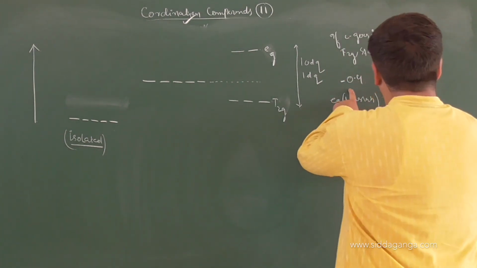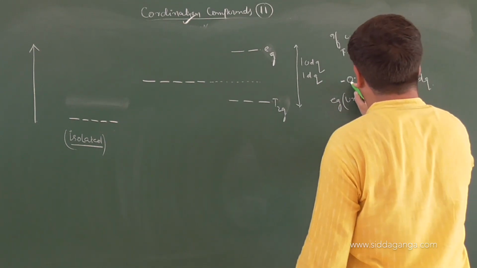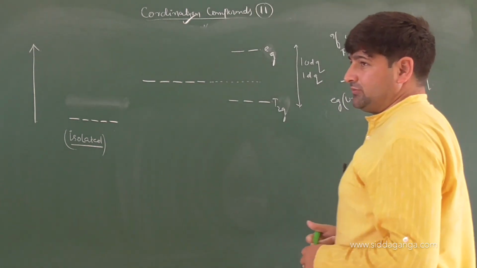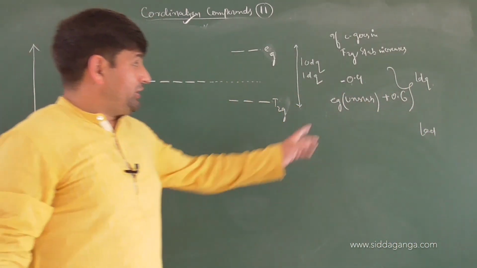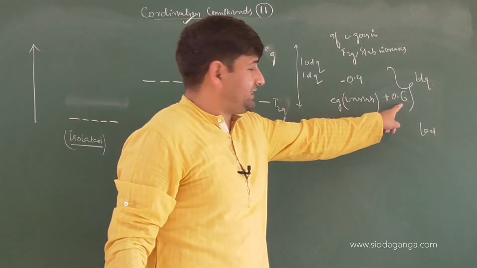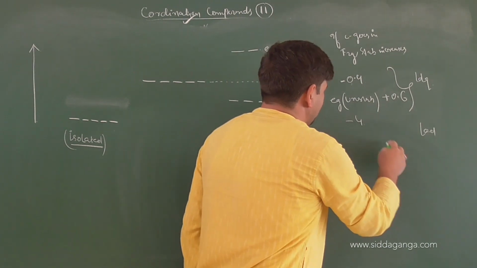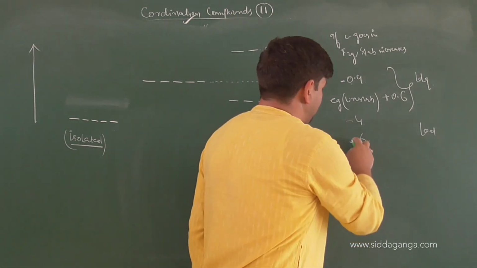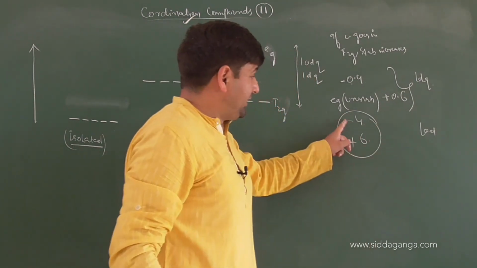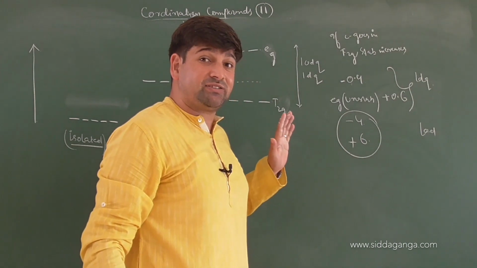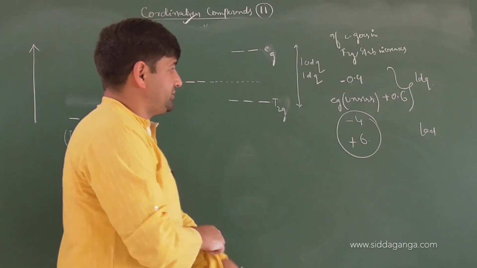Now if this is in terms of 1 dq, if you write in terms of 10 dq, then the values will be 4 and 6. In terms of 10 dq, it will be minus 4 and plus 6. Don't add plus and minus here. Minus means the loss of energy, plus means the energy is present within the system. Plus and minus values are just representations.